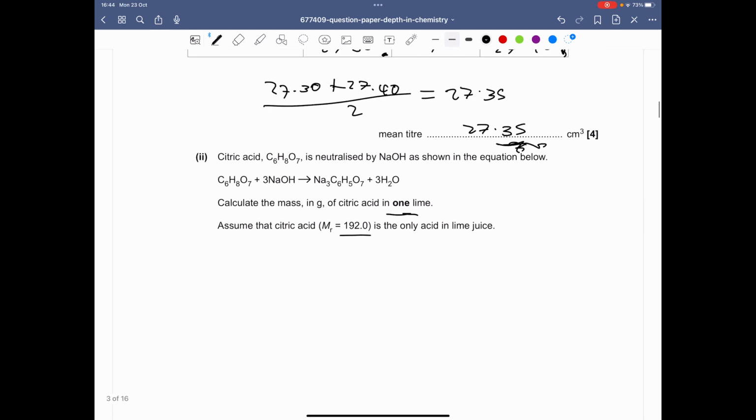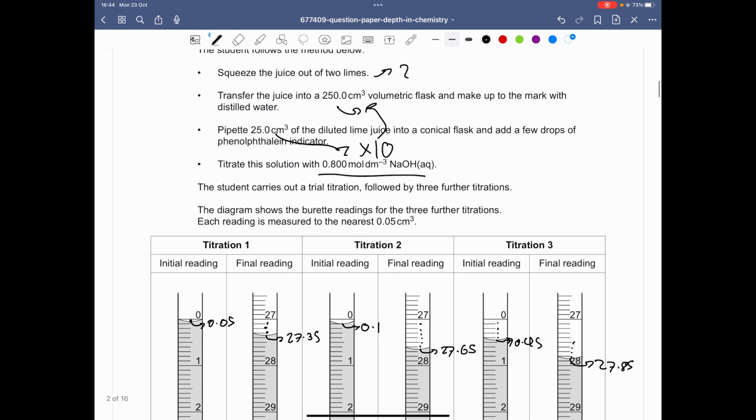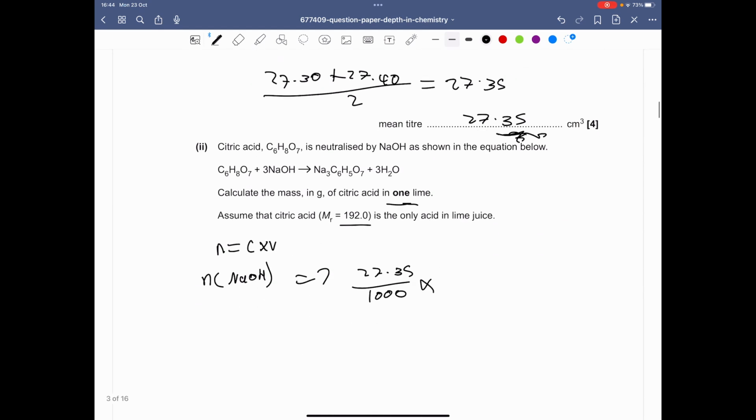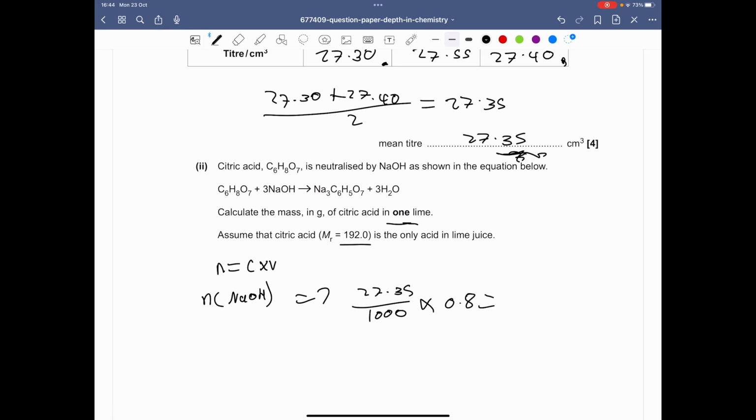Right, so obviously since we know the volume, we can use n equals c multiplied by v to find the moles of sodium hydroxide required to neutralize. So we can do 27.35 over 1,000 to convert to decimeters cubed, and multiply by the concentration, which was 0.8. That gives you 0.02188.